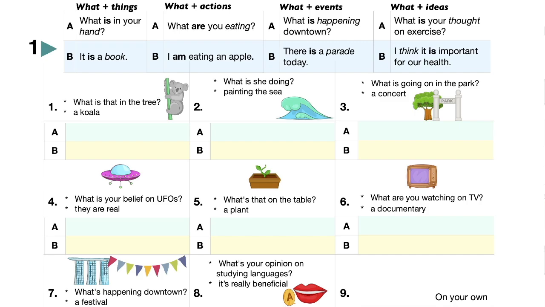Subject is it, it's a thing, right? It is a plant. Number 6, what is that picture? Yes, it's a TV. Question is, what are you watching on TV? Watching, that's an action, right? What are you watching on TV?